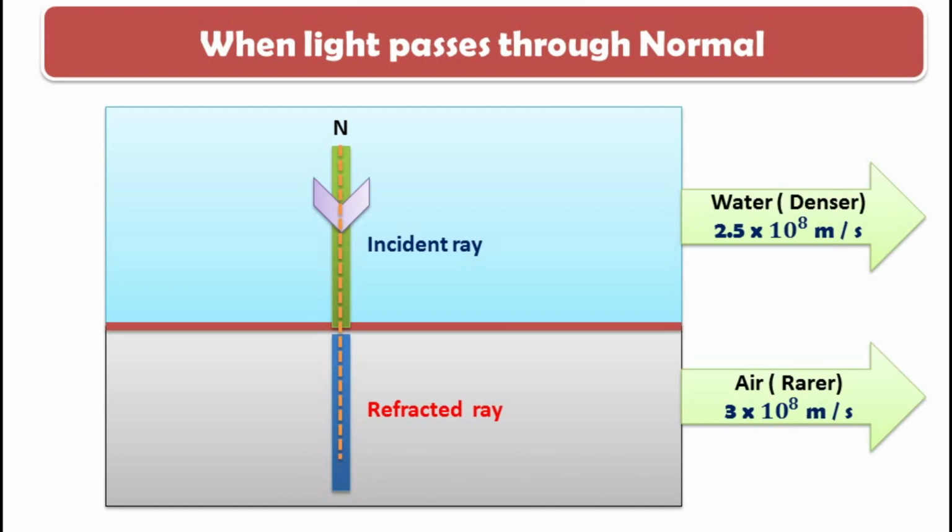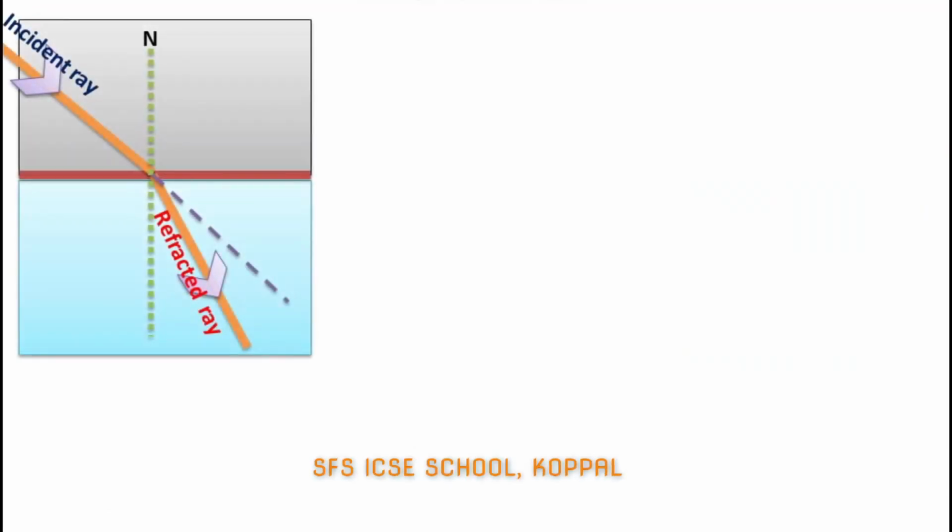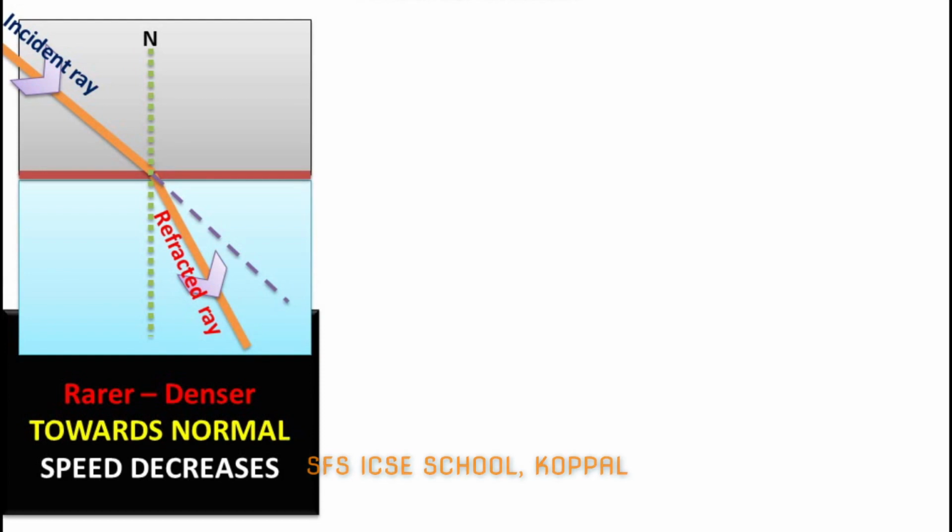Very important, when does light not change its path when it travels from one medium to another? Obviously, when the incident ray is coinciding with the normal. Now let us compare all the three types. Number one, when light travels from rarer medium to denser medium, it bends towards the normal, that is, the speed of light decreases.